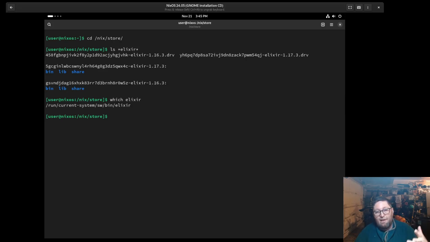So that is kind of your crash course on updating your system and switching channels. You can switch to unstable if you want a rolling release, or again, when the new version comes out, you can go ahead and switch to that as well.